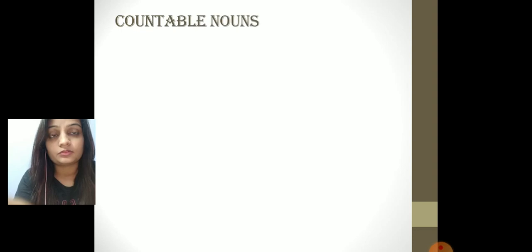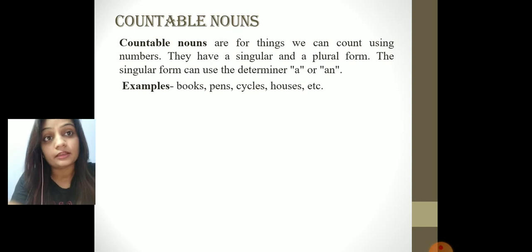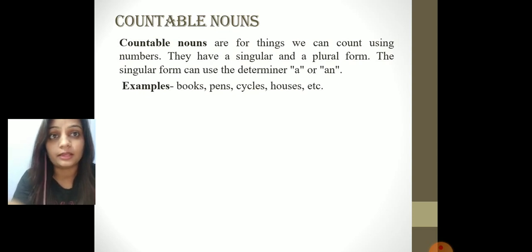Next comes your countable noun. What is a countable noun? Countable nouns are for things that we can count using numbers, that can be counted, and they have a singular and a plural form. You should remember this thing. The singular form can use a determiner a or an.